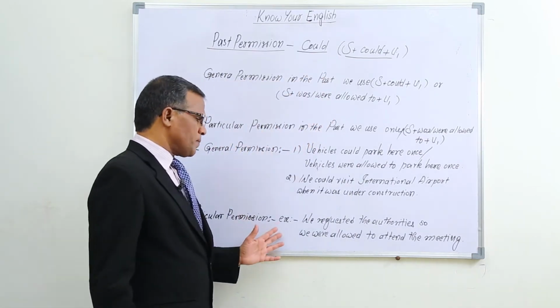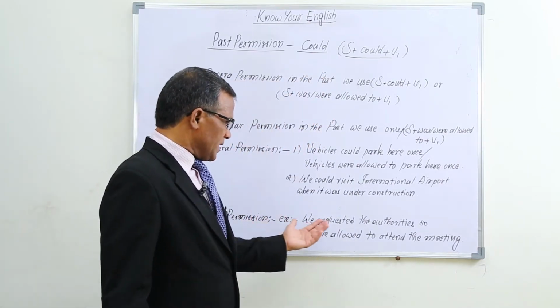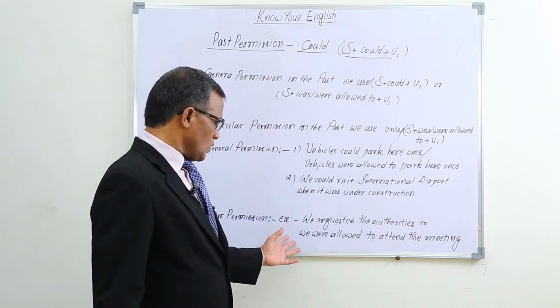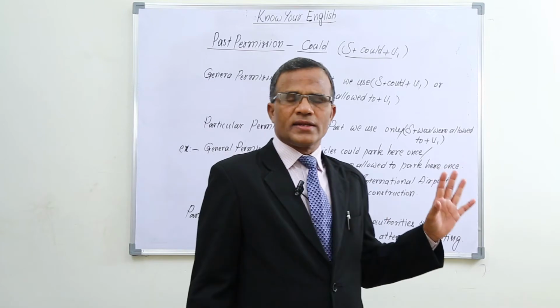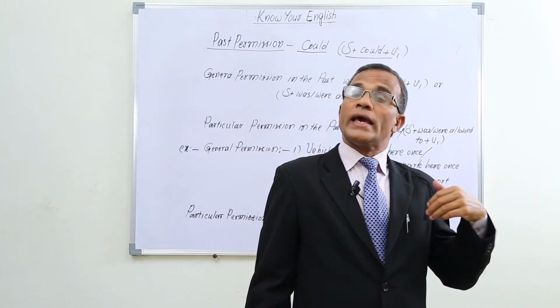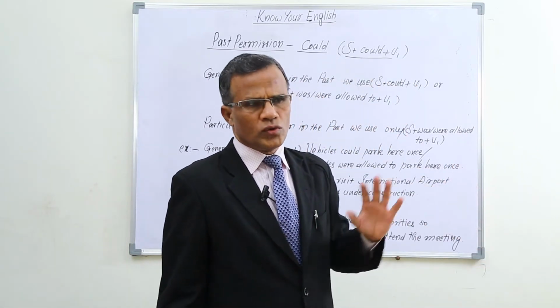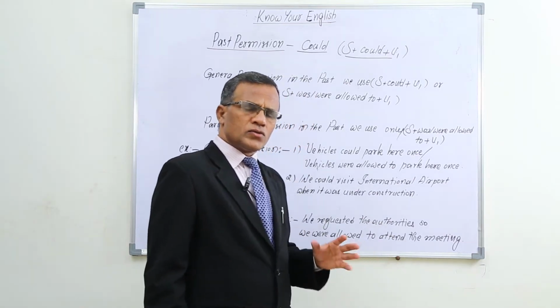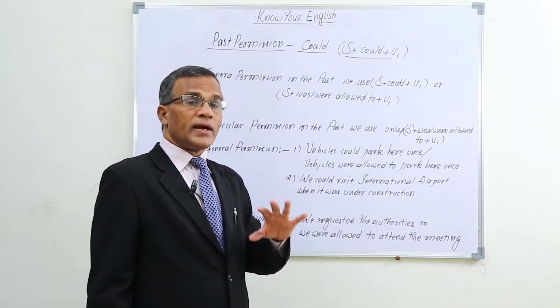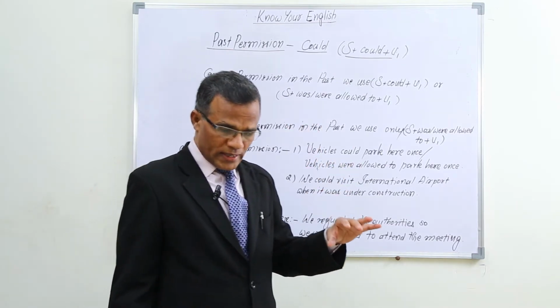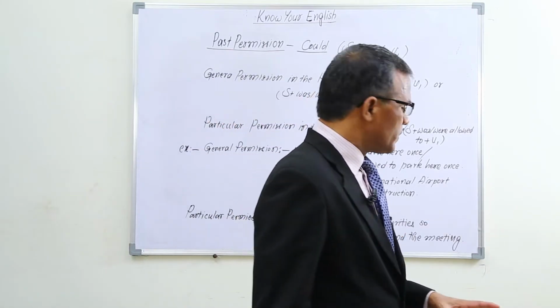If it is particular permission, for example, we requested the authorities, so we were allowed to attend the meeting. So in the past, we requested the authorities to allow us to attend the meeting. As it was a particular one, it was not allowed for all people.